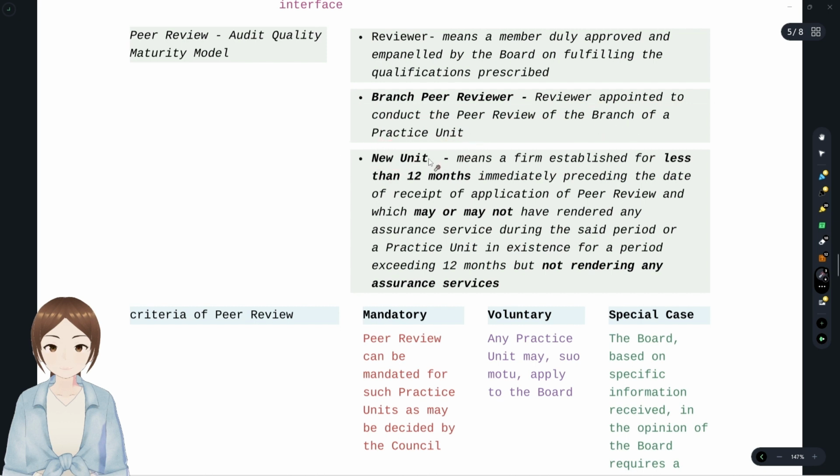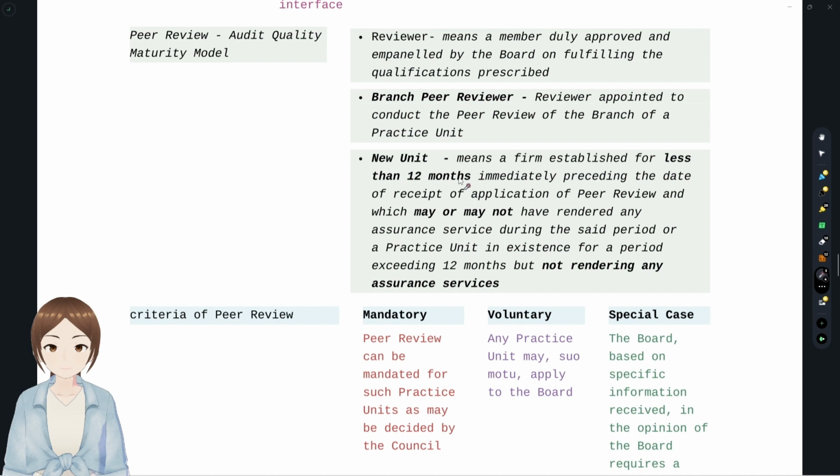New unit. This is a new definition. You see, with respect to new unit, there were two criteria. First thing is time, that is 12 months, and second thing is assurance services. If the practicing unit was under 12 months, that is the first condition. If it's under 12 months, you need not see the second condition, that is assurance service. So it's a new unit. If the first condition of 12 months was crossed, you have to go for the second condition, that is assurance services.